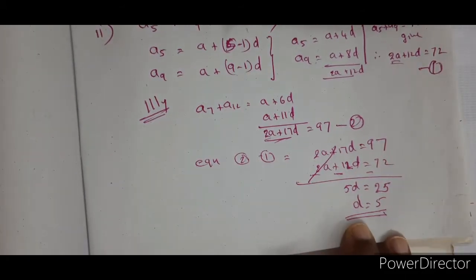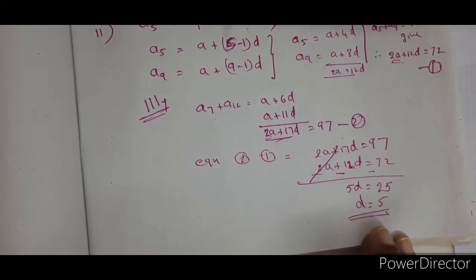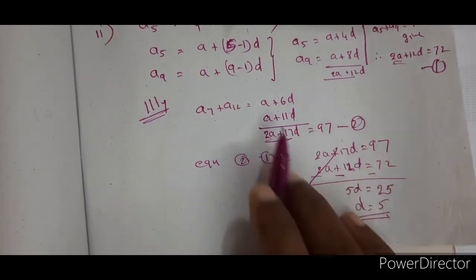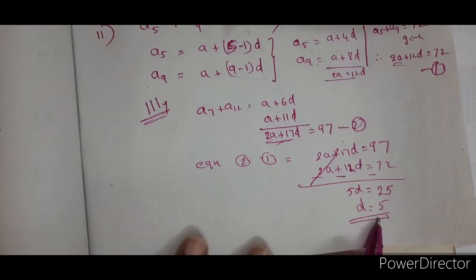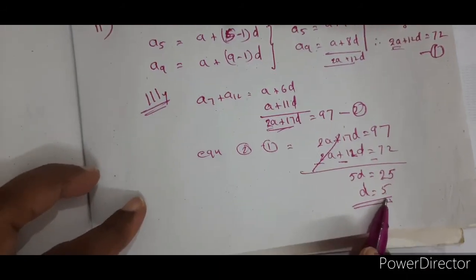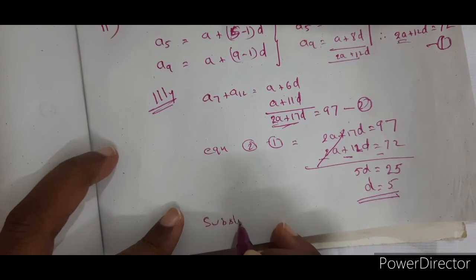But what is the question asked? The question asked is to find the AP. We have to find the series. To find the series, we should also know the first term, that is A, because we know the common difference. And when we know the first term, you can automatically write the series. So now substitute this in any of the equations and you will get the A value. Now substituting this in equation 1.